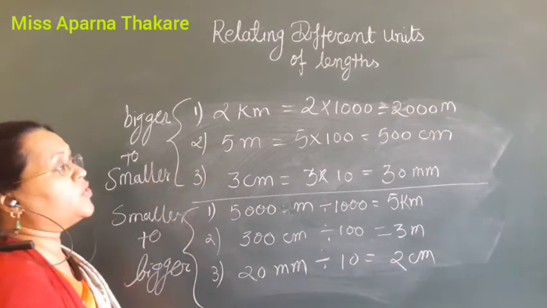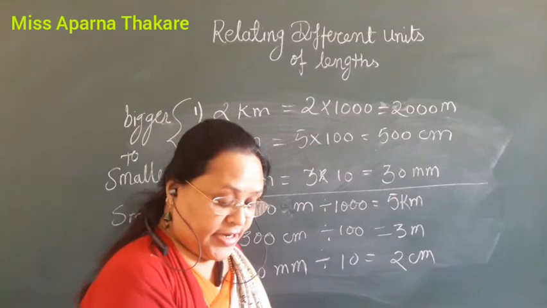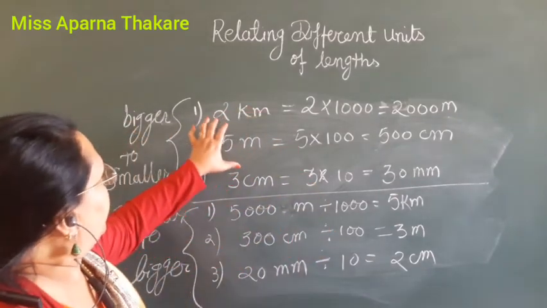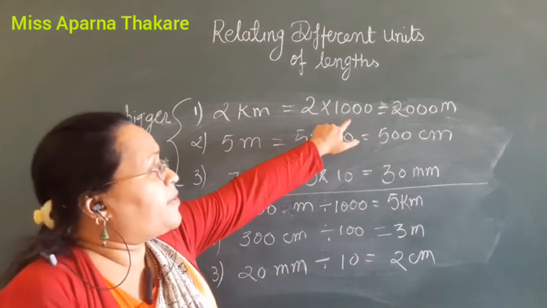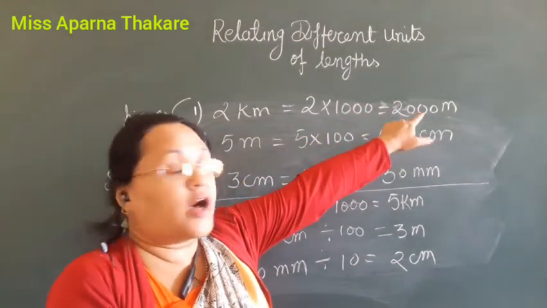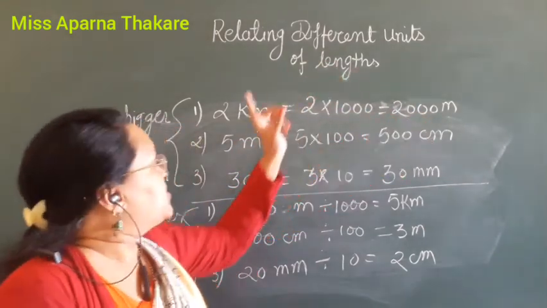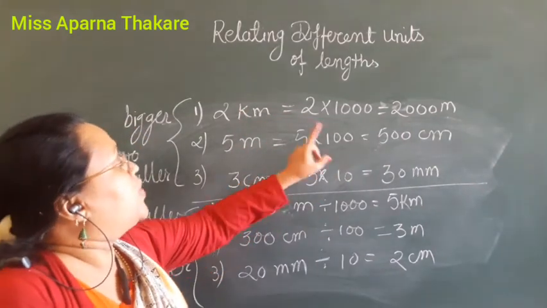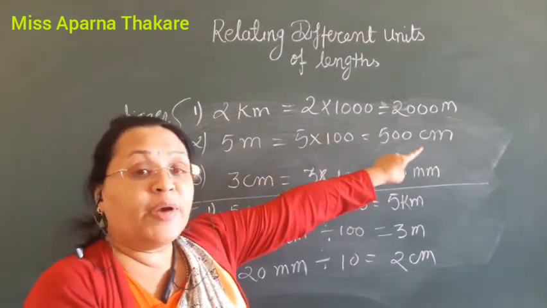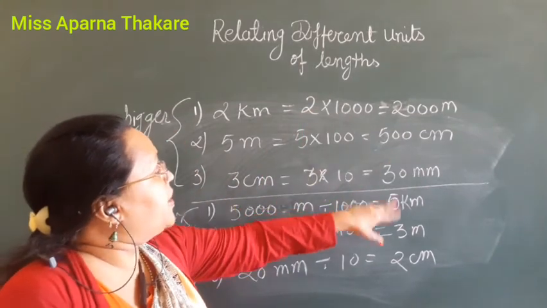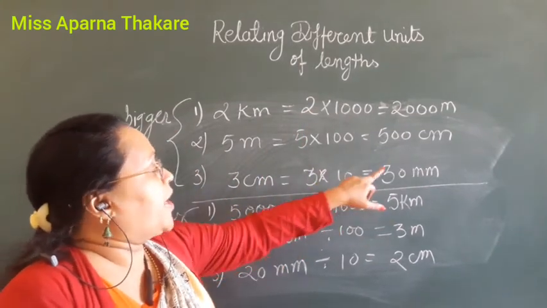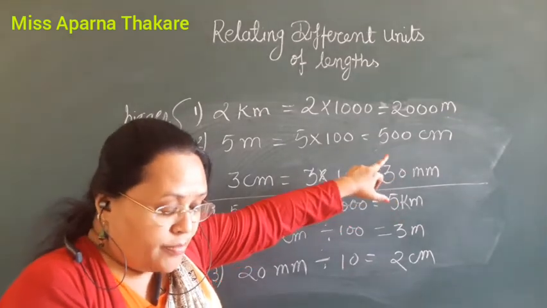It is smaller to bigger. Is it? It is. So first we are taking bigger to smaller, that is 2 kilometer. It is multiplied by 1,000, is 2,000. Answer is meter. Second is going 5 meter. We are multiplied by 100. So it is 500 centimeter. And third is centimeter. We have to convert into millimeter. So it is 3 into 10 is 30 millimeter.